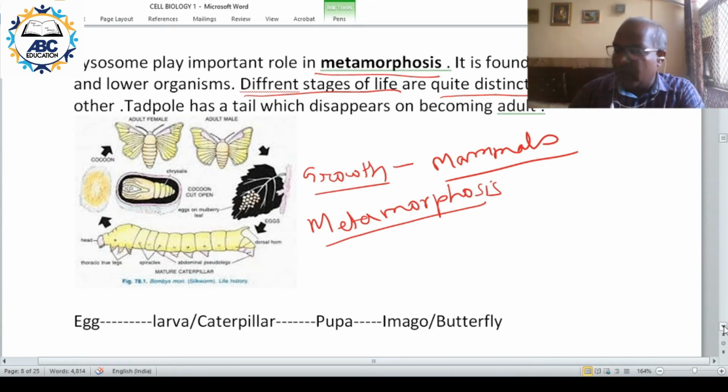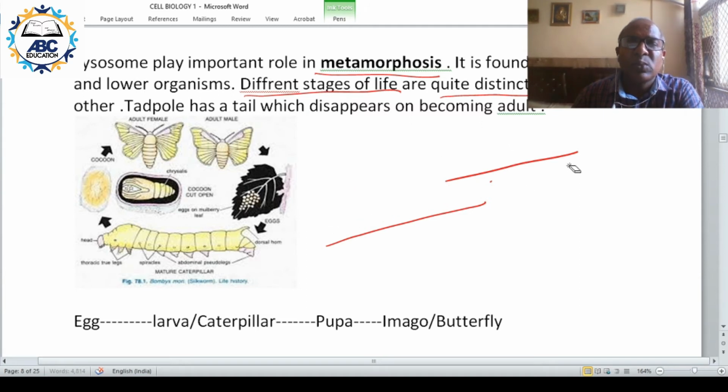In case of the silkworm, the silkworm lays eggs. These are the eggs.